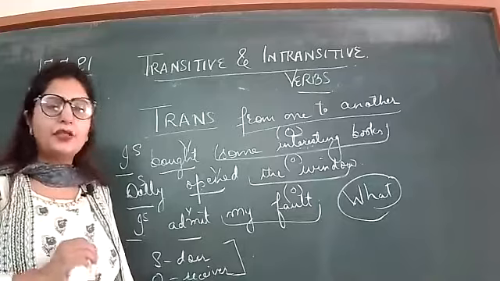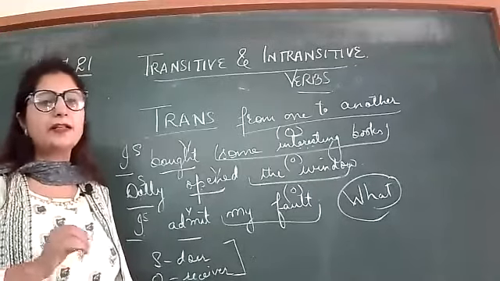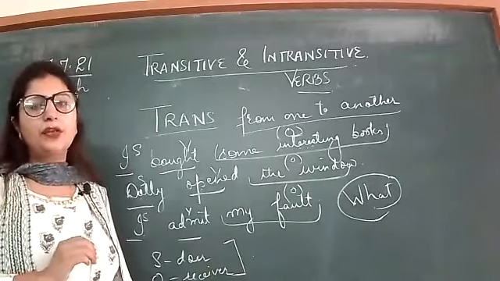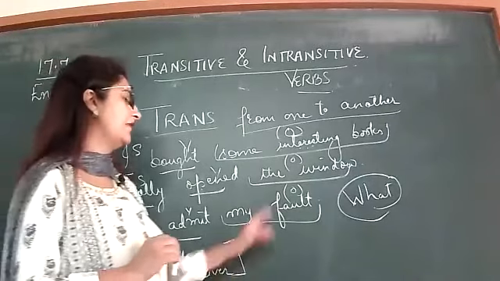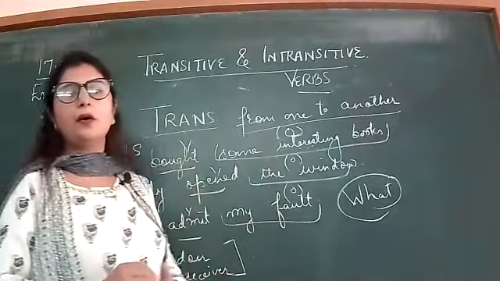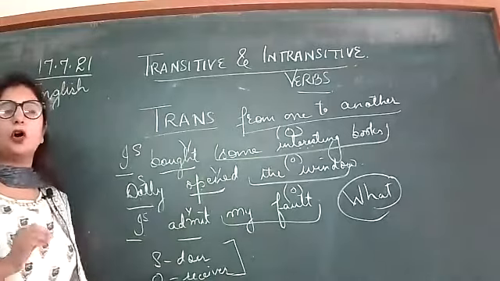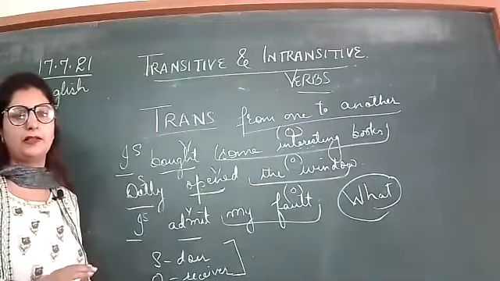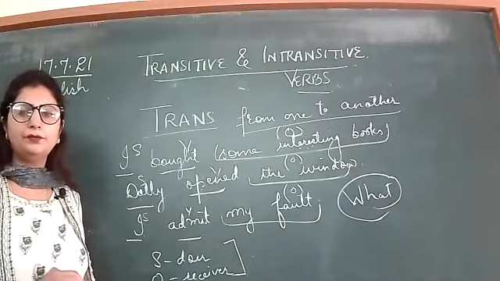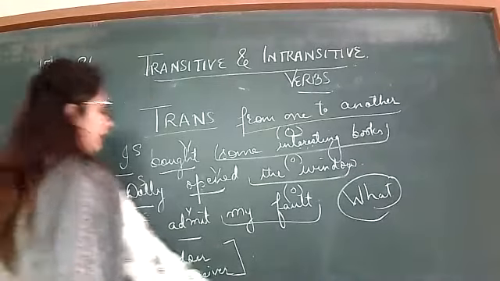If the object gives you the answer of what, then it is a transitive verb. Remember one thing: in the case of a transitive verb, there must be the presence of an object in the sentence. So hope this is clear. Yes or no? Yes, ma'am.